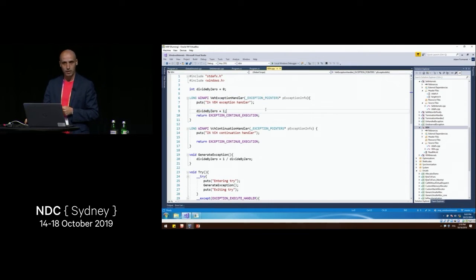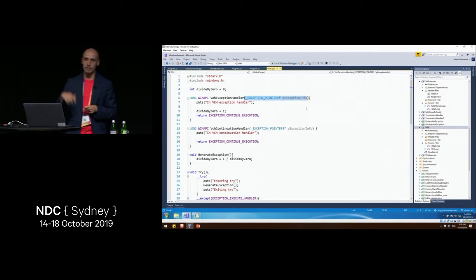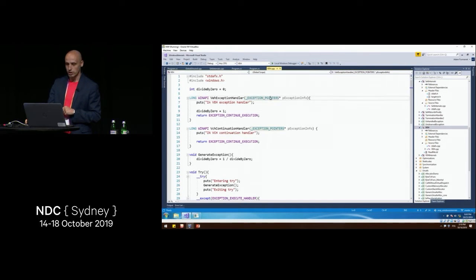And here again, we want to return to the operating system the special code telling it what to do. The interesting thing is we have access to all the registers and all the state of our application at the point of executing the instruction which causes the exception. So here we have a structure which we can actually use to traverse the registers and modify them. We'll use this in one of the next demos. But what we do here is we do division by 0 by dividing 1 by this variable, which we can modify. So in this handler we modify this variable to 1, and we tell the operating system, hey, it's perfectly fine to continue.